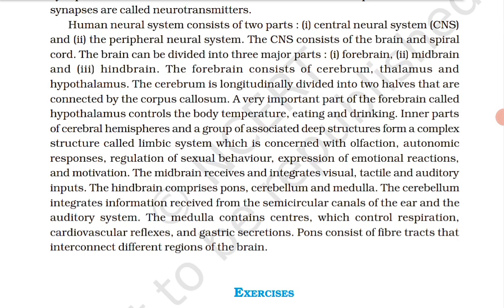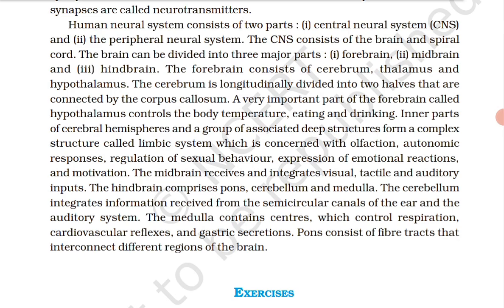Inner part of the cerebral hemisphere and a group of associated deep structure form a complex structure called limbic system, which is concerned with olfaction, autonomic responses, regulation of sexual behavior, expression of emotional reaction and motivation. The midbrain receives and integrates visual, tactile and auditory inputs. मिड ब्रेन रिसीव करता है और इंटीग्रेट करता है विजुअल, टैक्टाइल एंड ऑडिटरी इनपुट्स को.